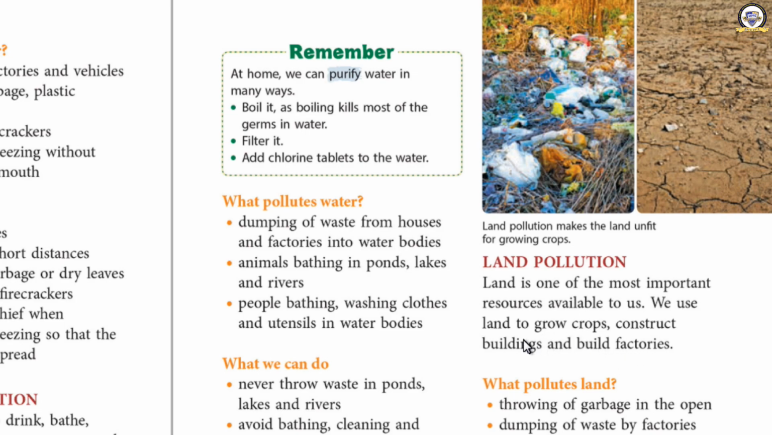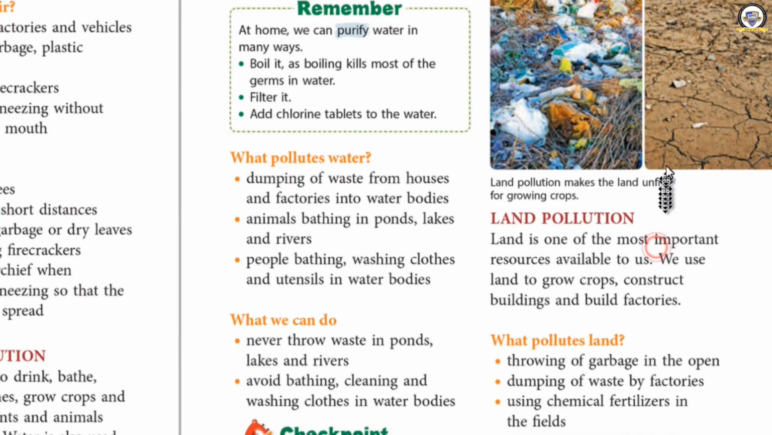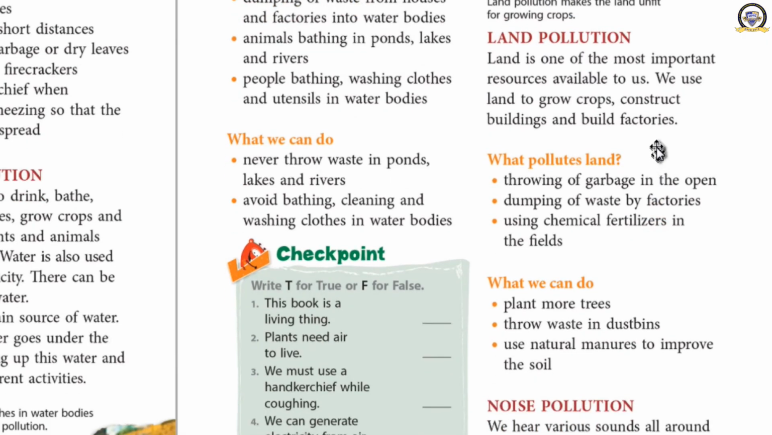Suppose your father has a shop. Where has the shop been built? It has been built on the land. Where is your school built? On the land. Where is your house built? On the land. Where are the crops grown? On the land. Okay, where are hospitals made? On the land. Where are the railway tracks made? On the land. It means that all our activities are done on the land. That is why land is an important resource.